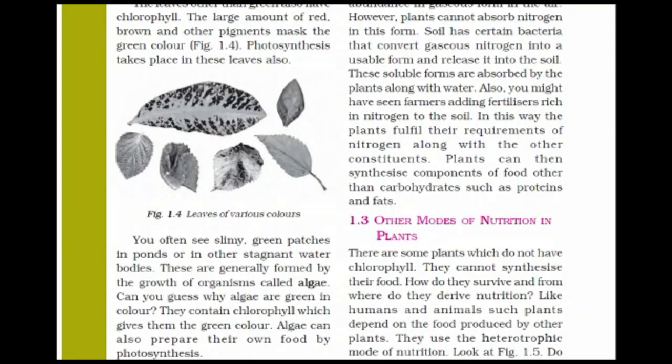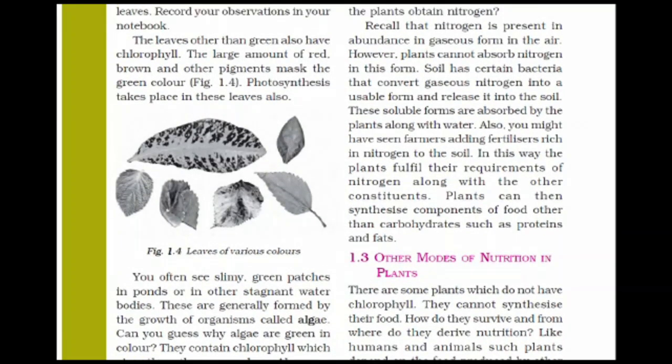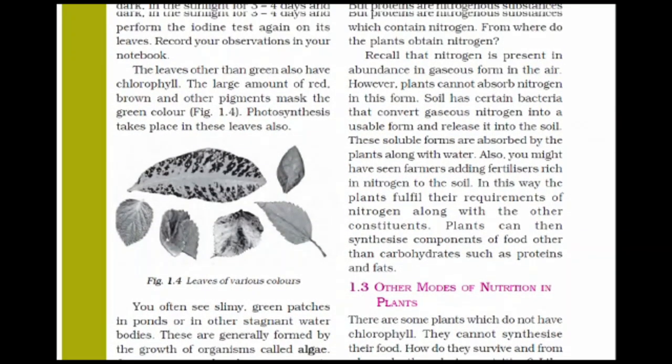Because they also have chlorophyll. They contain chlorophyll which gives them the green color. And these algae can prepare their own food by photosynthesis. Because of green chlorophyll, they can prepare their own food. That's why algae is green in color.